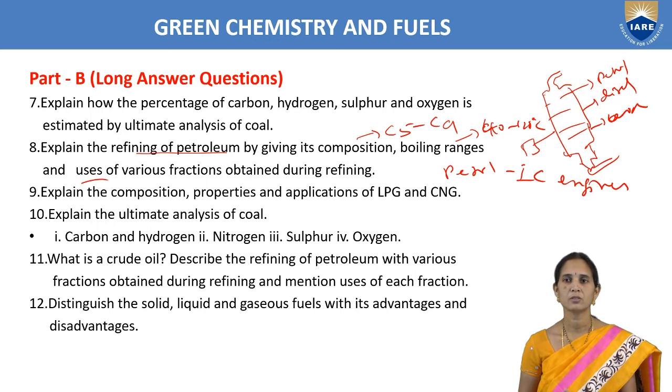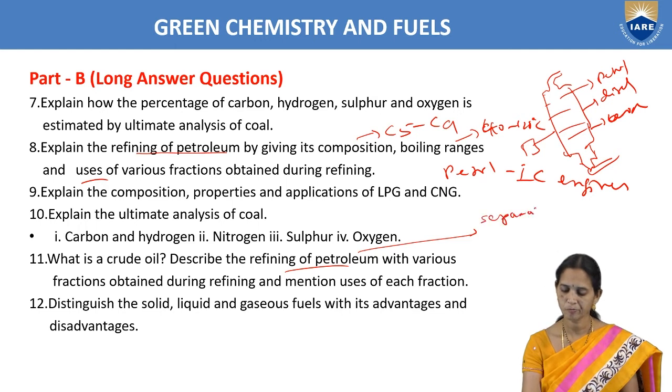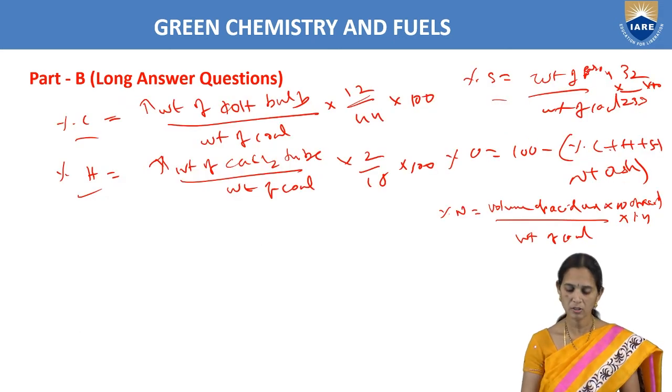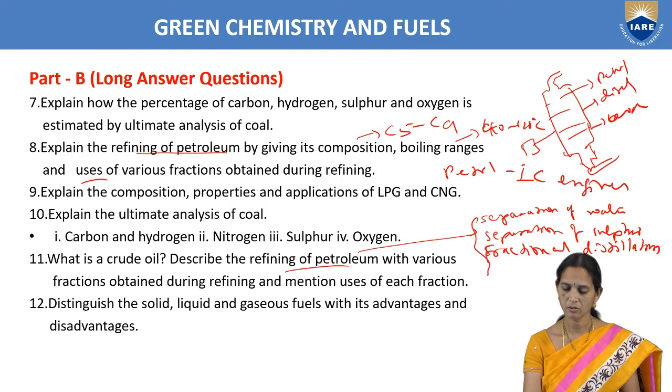So we have to write refining of petroleum. Three processes we will do: separation of water, then separation of sulfur, then fractional distillation. So we have to write these 3 points in refining of petroleum.